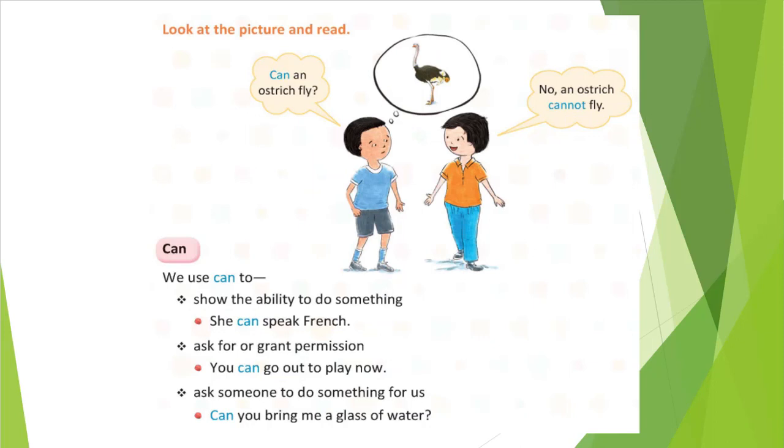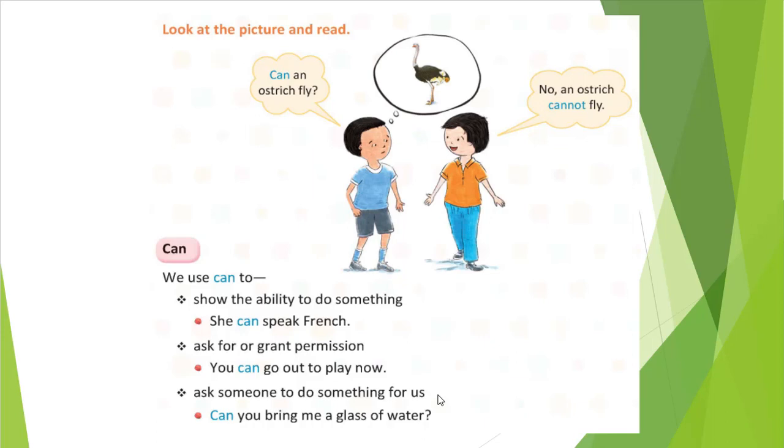Only three things you need to remember about where we can use can. First, when we show our abilities. Second, when we are granting some permission, that time also we will use can. And last, when we are asking someone to do something for us, that time also we can use it.